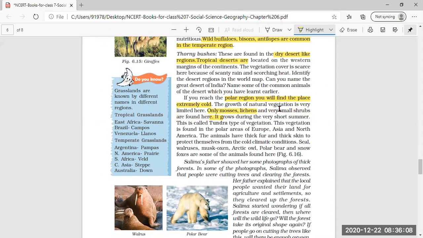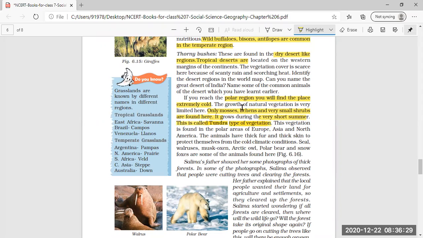They grow during the very short summer near the polar regions. Otherwise, no. And this is why it is called tundra type of vegetation.